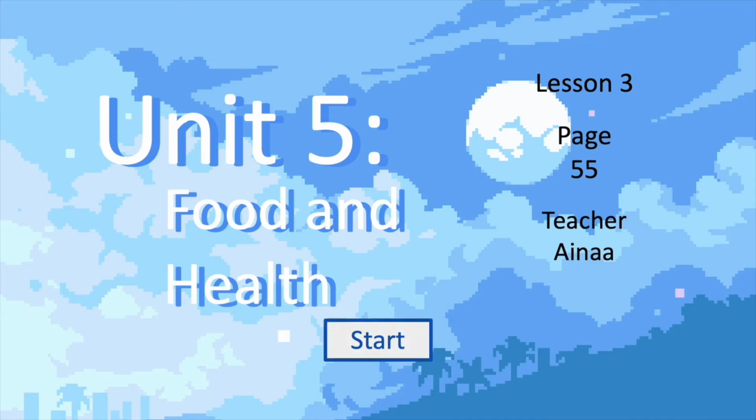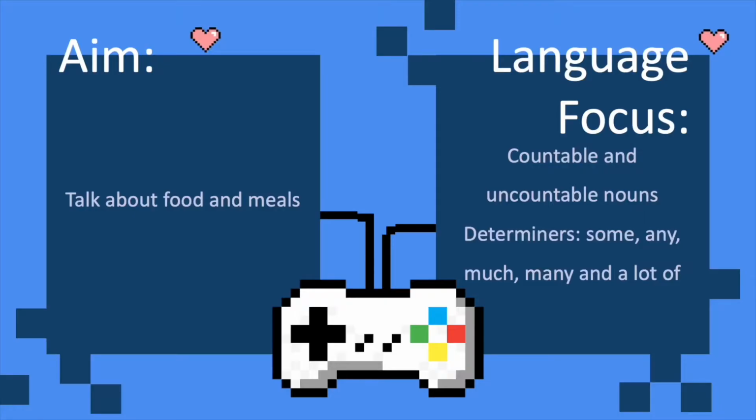I'm Teacher Aina and today we shall continue on Unit 5 Food and Health. For your information, this is going to be the third lesson, which will be on page 55 of your student's book. At the end of this lesson, you should be able to talk about food and meals. However, in our lesson today, our language focus will be on countable and uncountable nouns as well as the determiners such as some, any, much, many, and a lot of.